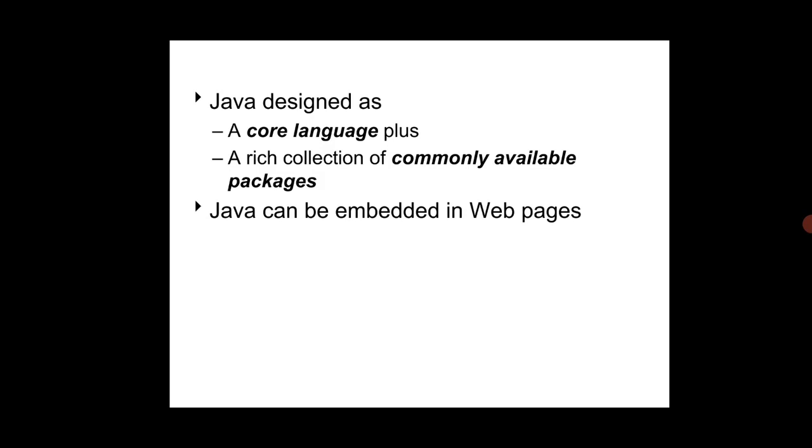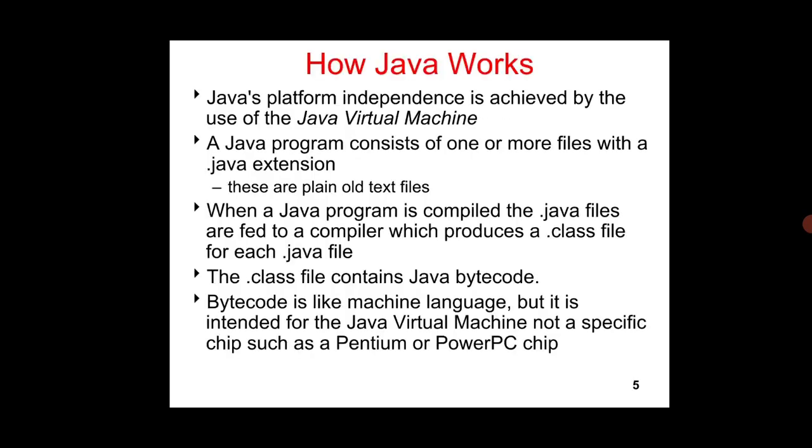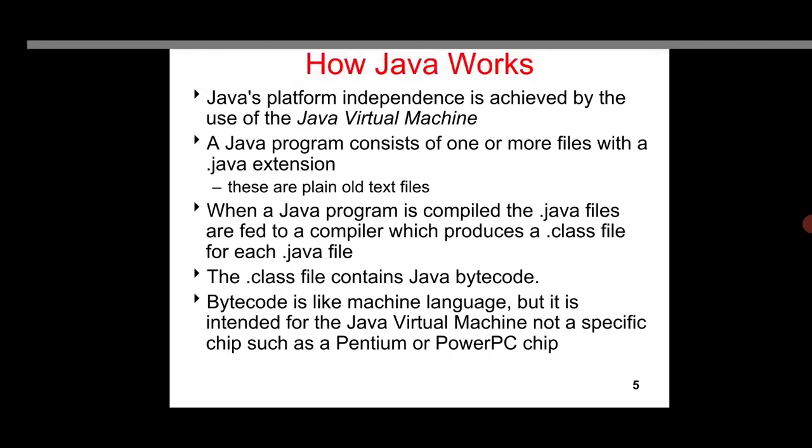Java can be embedded in web pages. Then how does Java work? Java is compiled by the Java virtual machine, so it will produce bytecodes. So automatically it is platform independent. It can execute on any platform. A Java program consists of one or more files with the .java extension. When the .java files are compiled, they produce a .class file. The .class file contains Java bytecode. Because of bytecode only, we say that Java is platform independent.